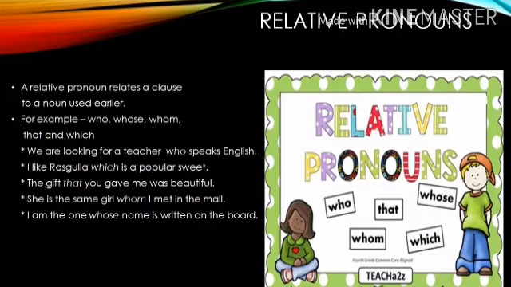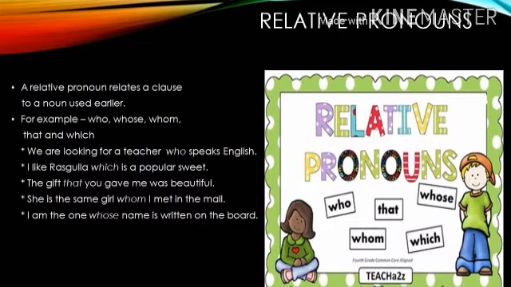We are looking for a teacher who speaks English. I like rasgulla, which is a popular sweet. The gift that you gave me was beautiful. And similarly, in this way, whom and whose are used.